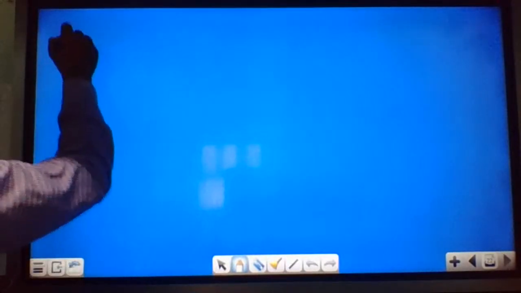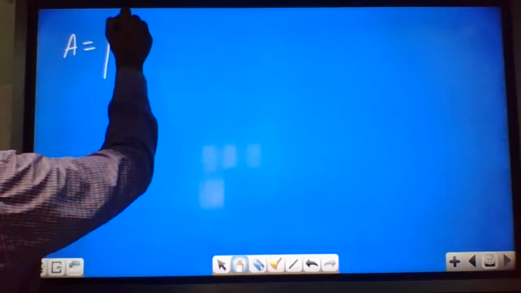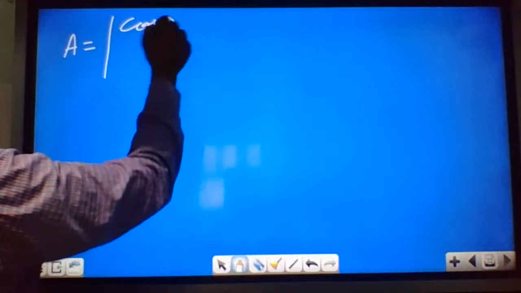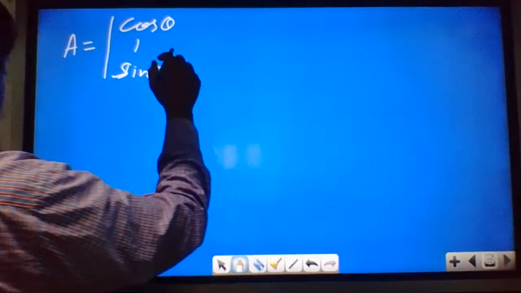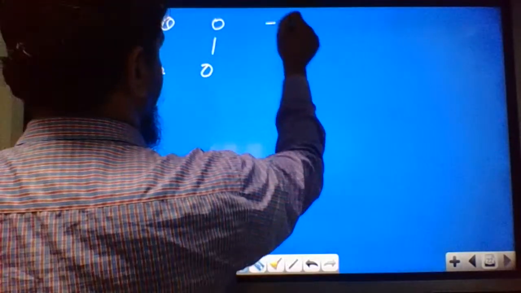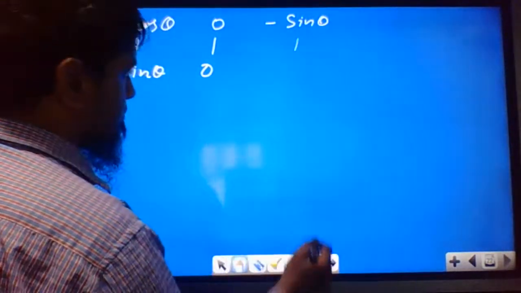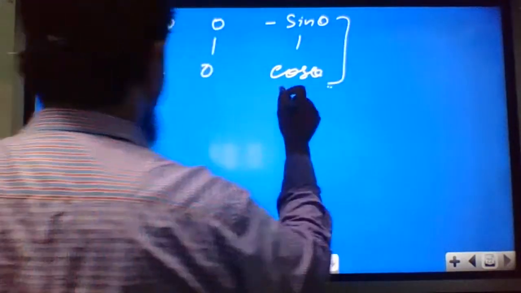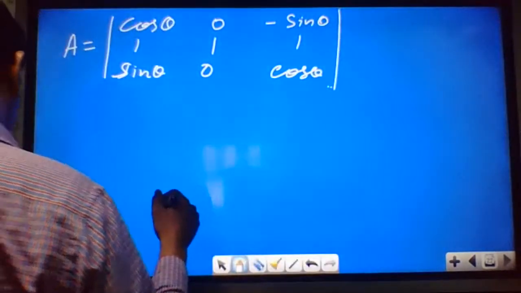What is the matrix given? The matrix was given: cos theta, 1, sin theta; 0, 1, 0; minus sin theta, 1, cos theta. So we can find the determinant. Instead of square brackets, you can put straight lines for the determinant.